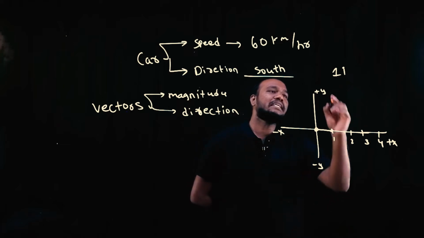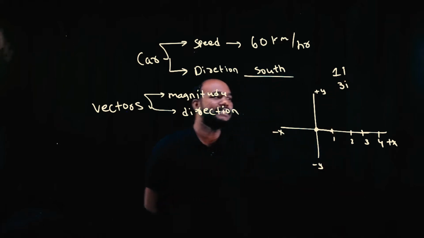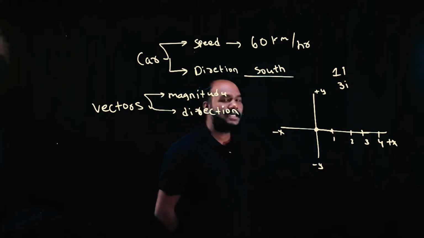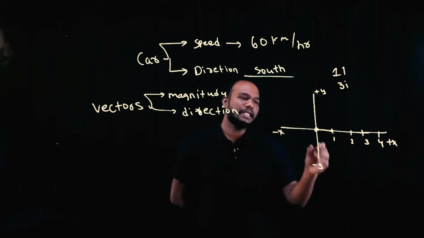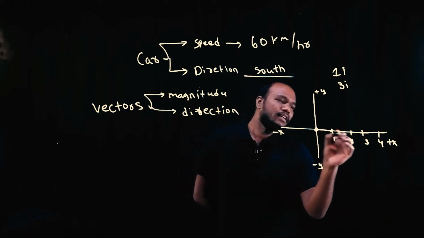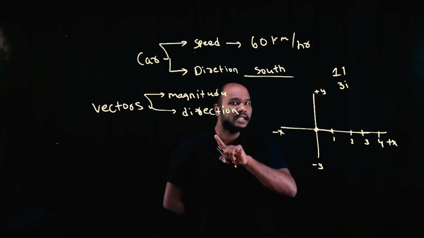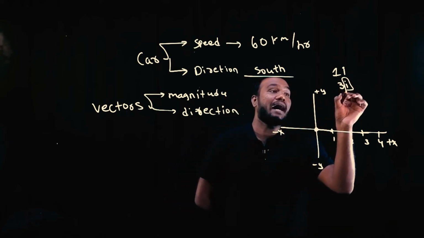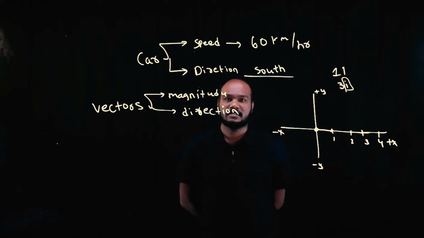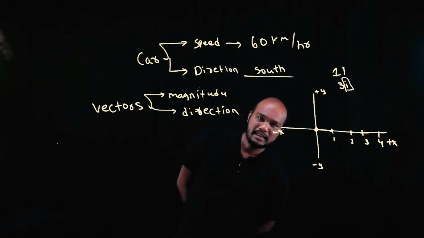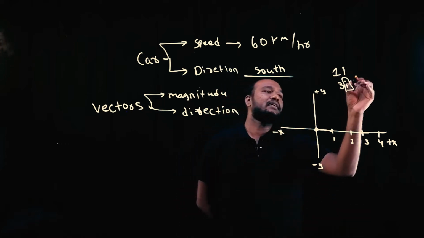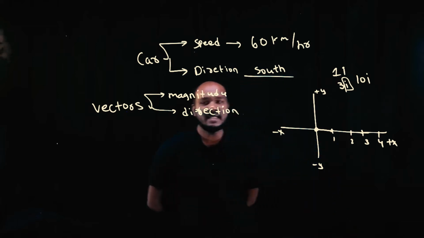Now, what if I say 3i? What does it say? I am starting from my home. I traveled 3 units. In what direction? In direction of i. i is what direction? X direction. Is that correct? Is that simple? So if I write 10i, can you tell me now what will 10i say?